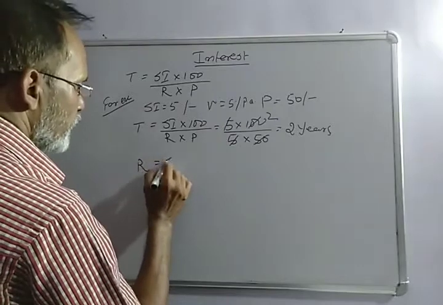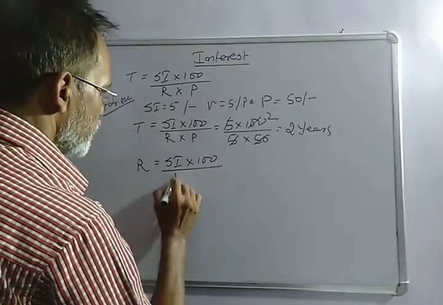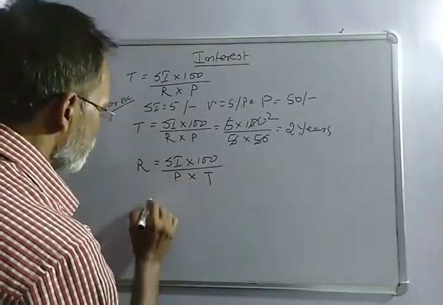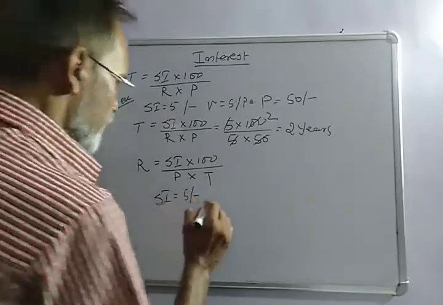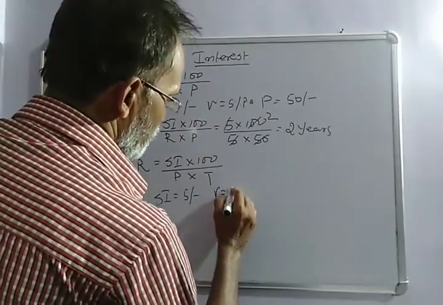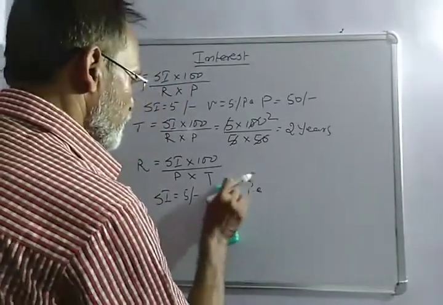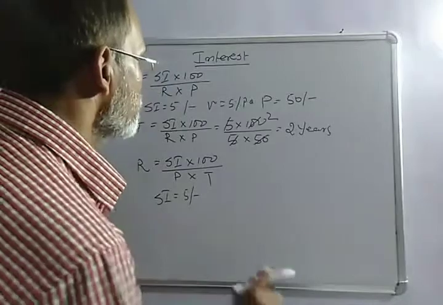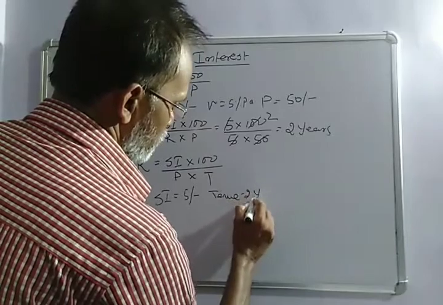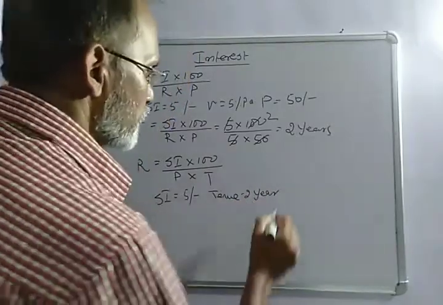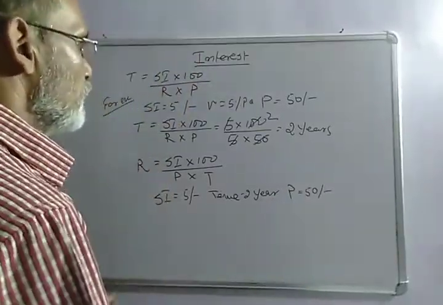Rate is equal to SI into 100 by P into T. So if SI is equal to 5 rupees, rate is 5% per annum, time is equal to 2 years, and P is equal to 50 rupees.